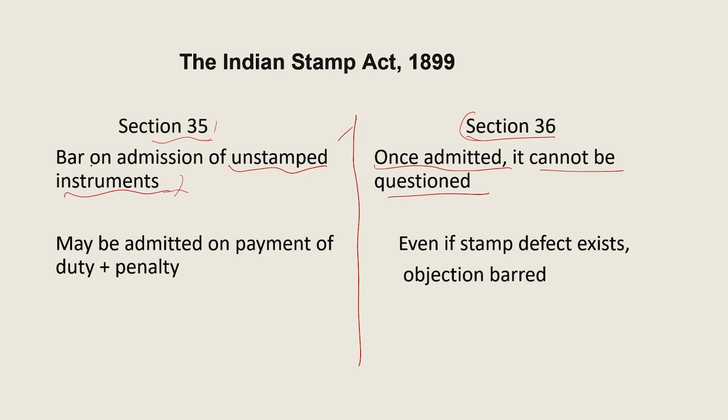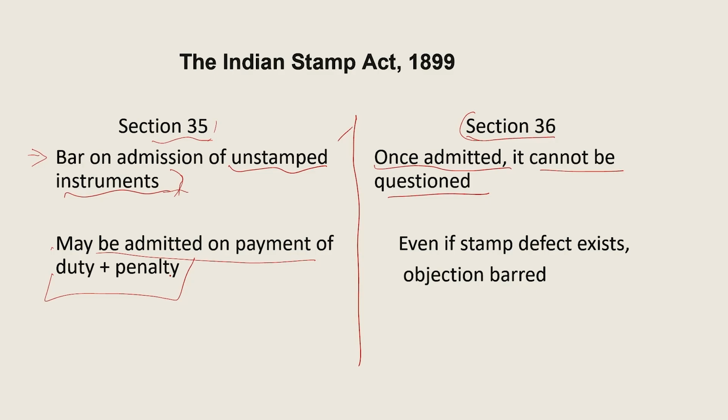Section 35 puts a bar on admission of unstamped instrument. This is the initial stage where the document needs to be rechecked, whether it is stamped properly or not. If it is unstamped, it needs to be stamped properly. But section 36 says, okay, it is not stamped properly, but once it is admitted, it cannot be questioned later. So under section 35, the document may be admitted on payment of duty plus penalty.